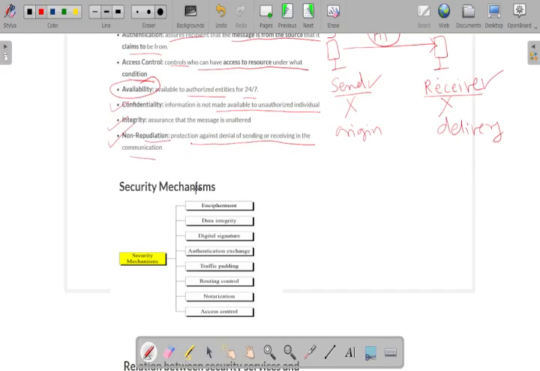Now we will learn what the different security mechanisms are. The first one is encipherment. Suppose you have your plaintext message, and whenever we perform encryption on your data, this plaintext is converted into ciphertext. That is called encipherment.